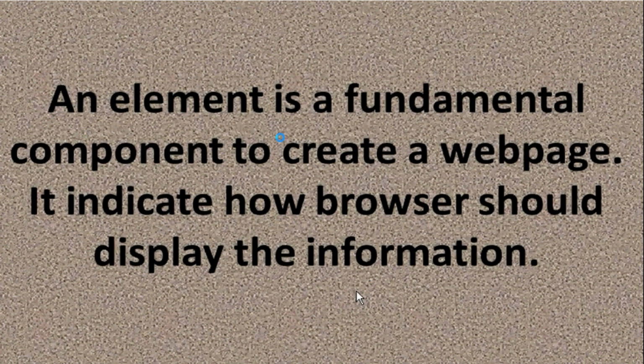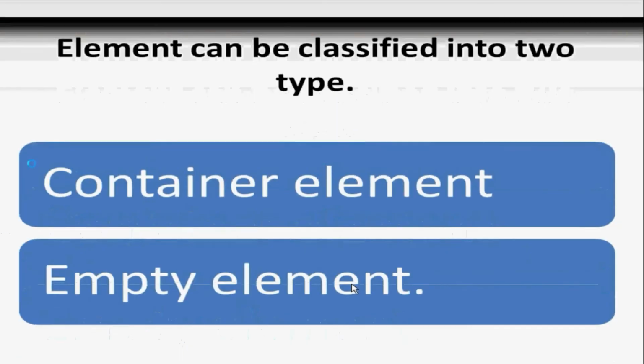And element is a fundamental component to create the web page. It indicates how the web browser should display the information. You can say that element is similar to tag. There are some differences, but in the starting we can understand that both are the same, elements and tags. Elements can be classified into two types, the container element and the empty element.